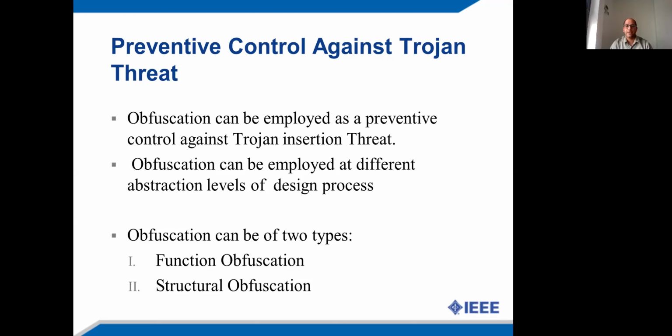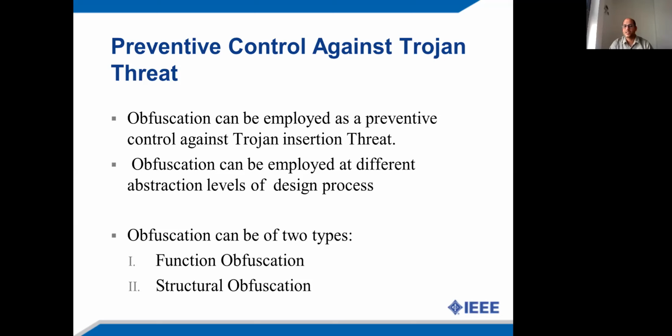Now coming to the types of obfuscation approaches. The obfuscation can be of two types, functional obfuscation and structural obfuscation. Functional obfuscation is an approach where the functionality of the design is locked by using some key gates. This functionally obfuscated design cannot be reverse engineered by an adversary without knowing the correct key of the design. Therefore, the adversary fails to insert the malicious logic into the design.